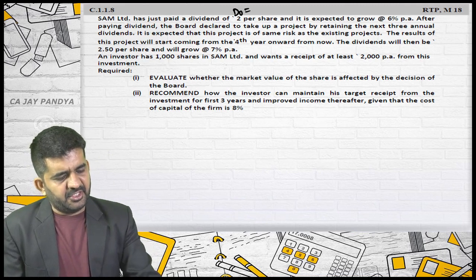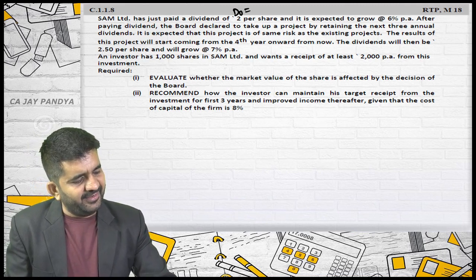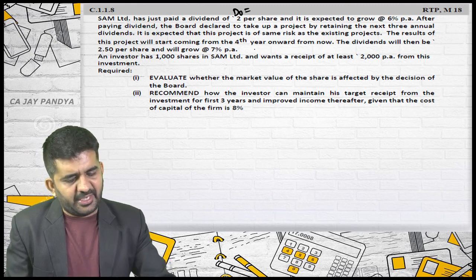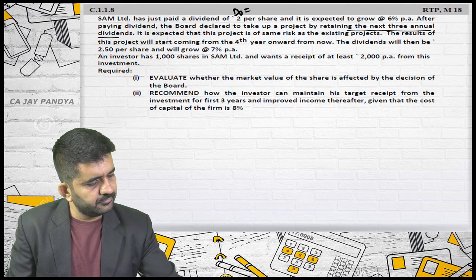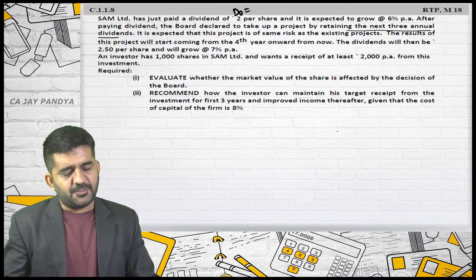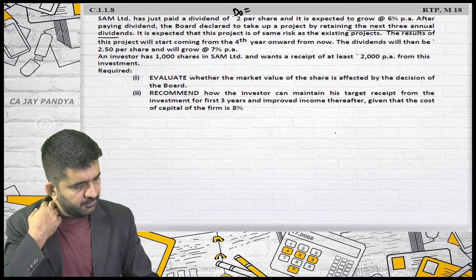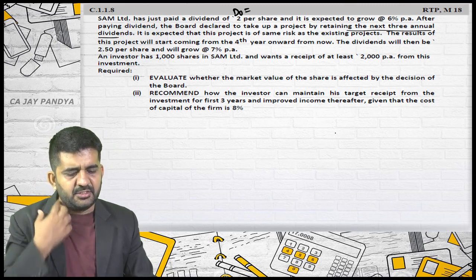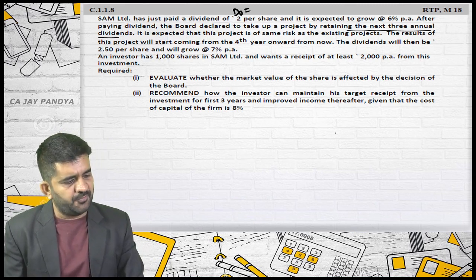After paying the dividend, the board declares to take up a project by retaining the next 3 annual dividends. It is expected that this project is of the same risk as the existing project. The returns from this project will start coming from the fourth year onwards from now.